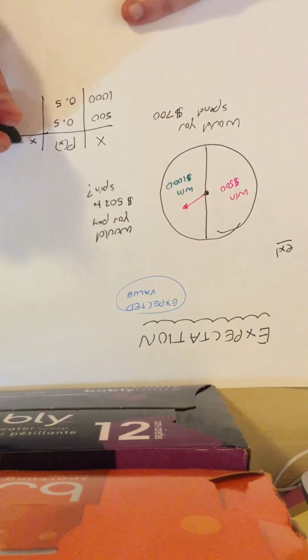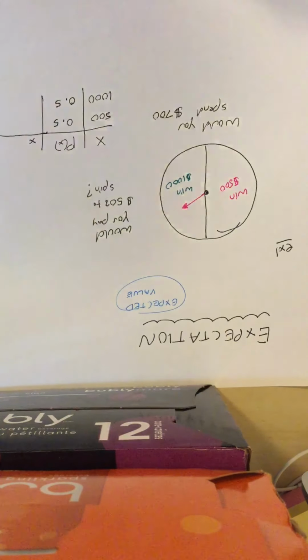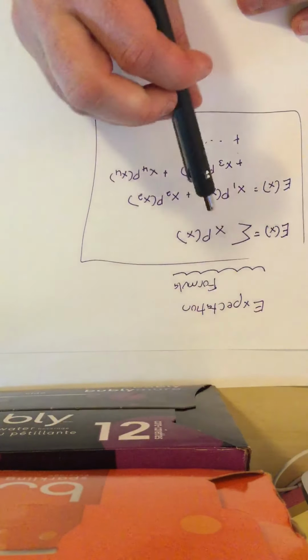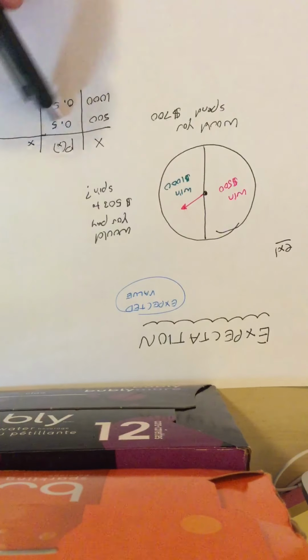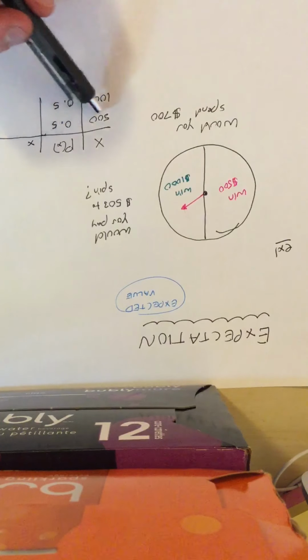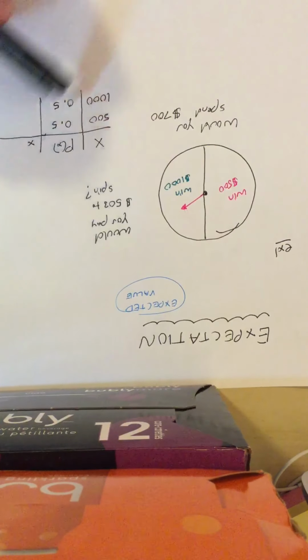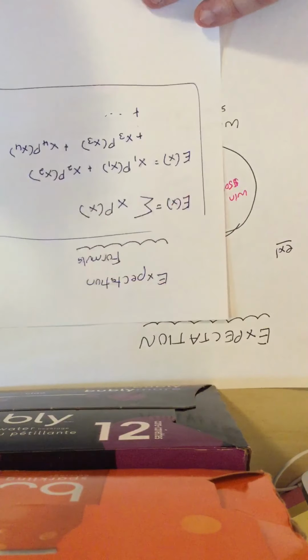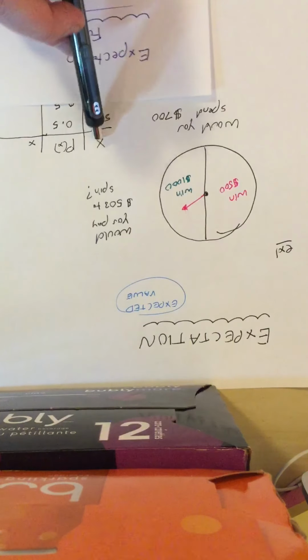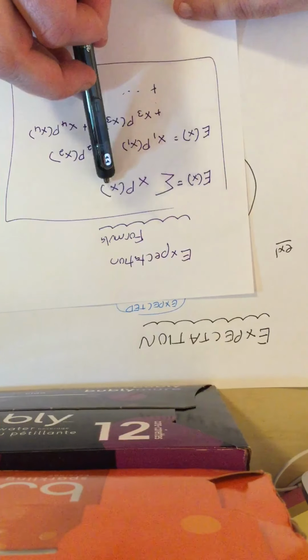So, and then if you look at the formula, we need to multiply the value times the probability. By the way, do we recognize this? This is a probability distribution. This is a list of the probabilities of all the possible outcomes. So in this formula, we need to take the x and multiply it by the probabilities.